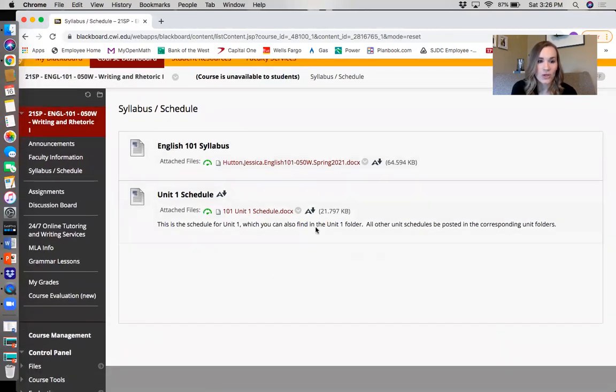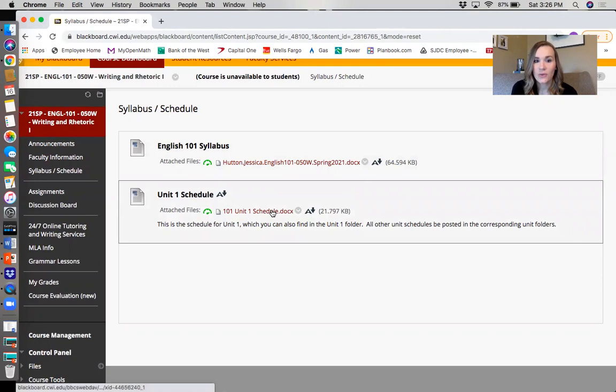Okay, again, you'll also have your Unit 1 schedule. You can click on this, download it, and it'll show you the first 4 weeks of our class and the readings and assignments that you'll need to complete each week.